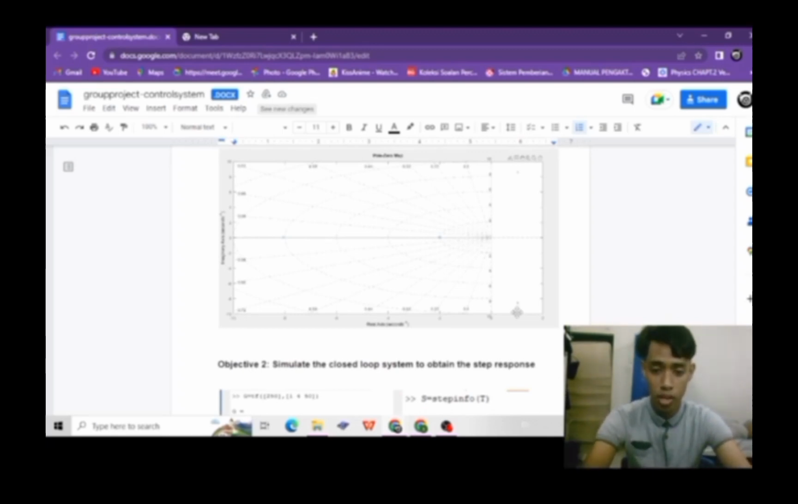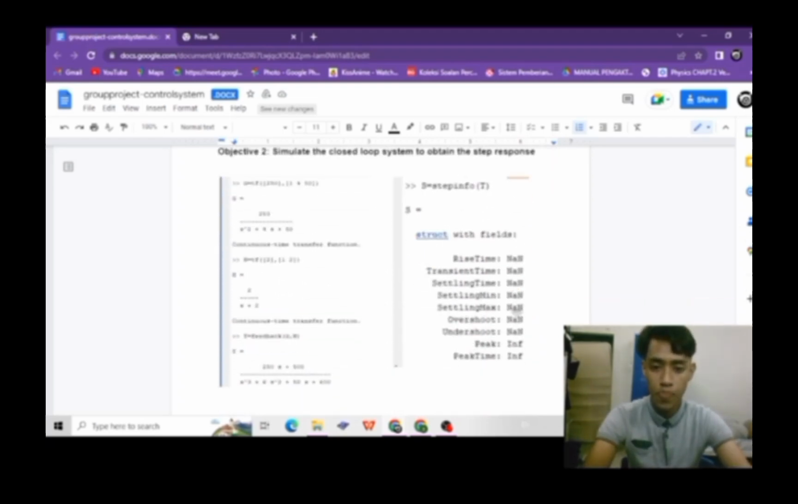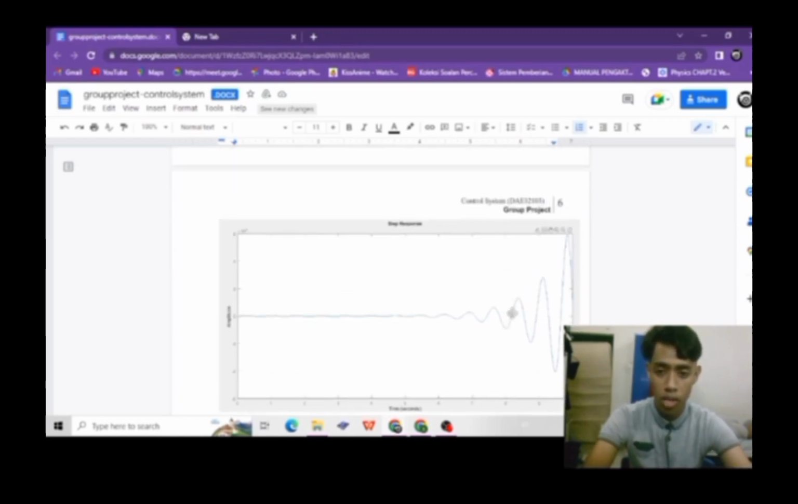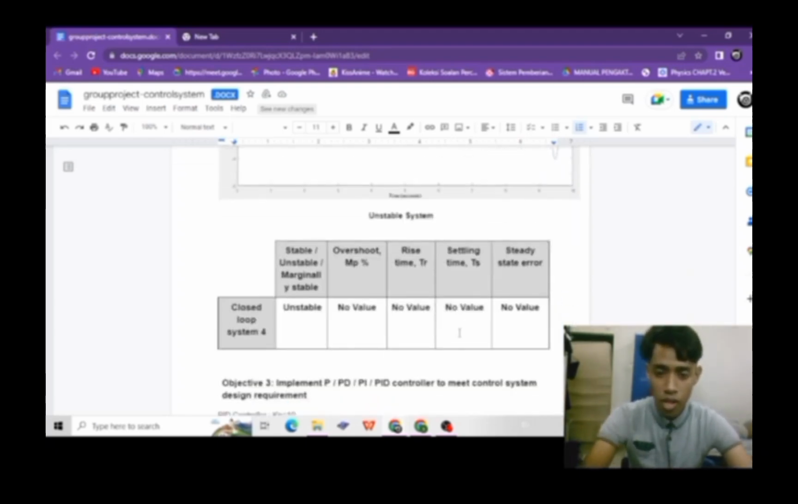We simulate the closed loop system to obtain the step response. It showed that the rise time and overshoot have no value because the system is not stable. Based on the graph, we can see that the oscillation of the system is not stable. All the values we cannot obtain because the system is not stable. So we need to use a PID controller to stabilize the system.